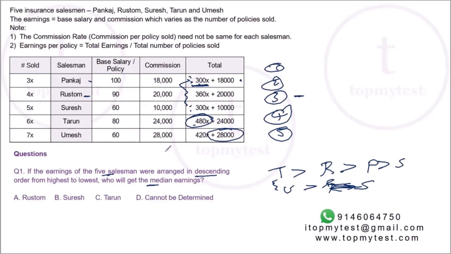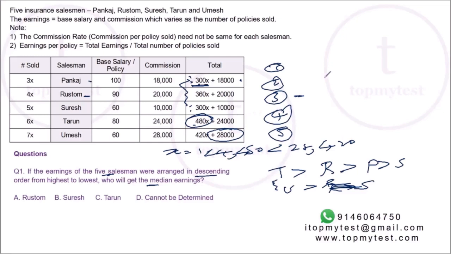For example, if I put x equal to 1, Tarun will have 24 plus 480, which is 24,480, and Umesh will have 28 plus 420, so 28,420. So Umesh will have higher than Tarun.